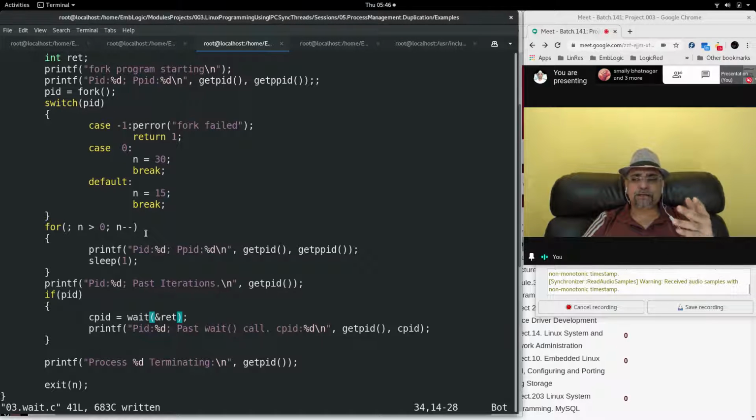The scheduler can give processor to parent or child, to any process, and to which it will give, we have no control over it. So therefore, either parent or child can execute. That depends on the scheduler, and there is no other rule. So who executes first is irrelevant.